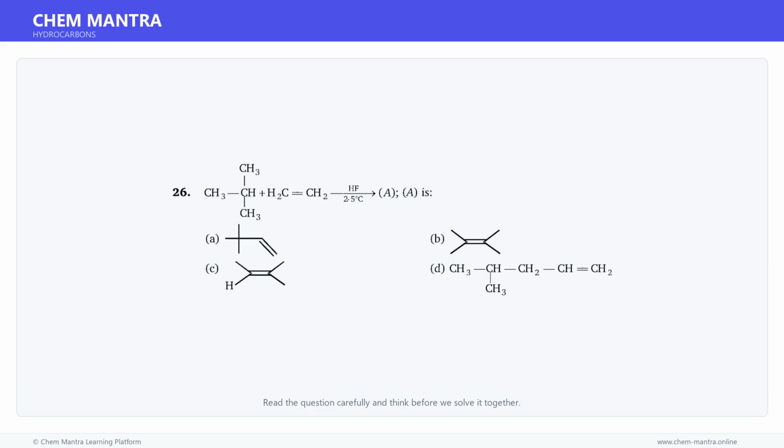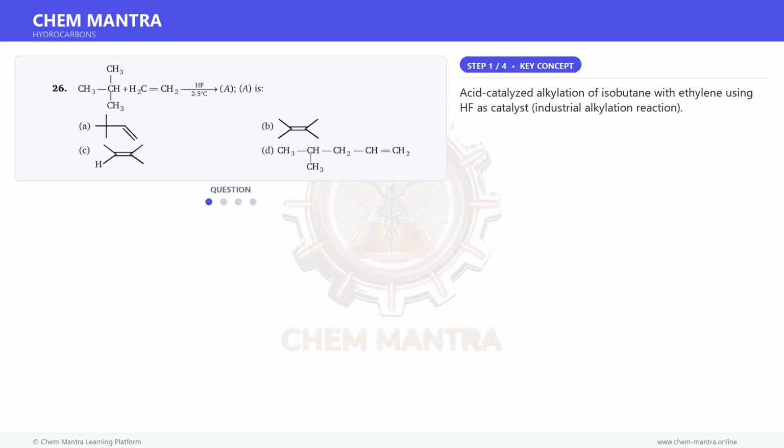Here is a question. Read it carefully and think about the answer. Let us solve it step by step. Let us first understand the key concept here. Acid-catalyzed alkylation of isobutane with ethylene using HF as catalyst, an industrial alkylation reaction.